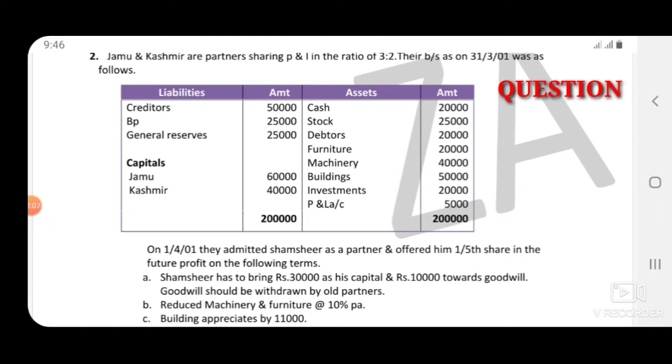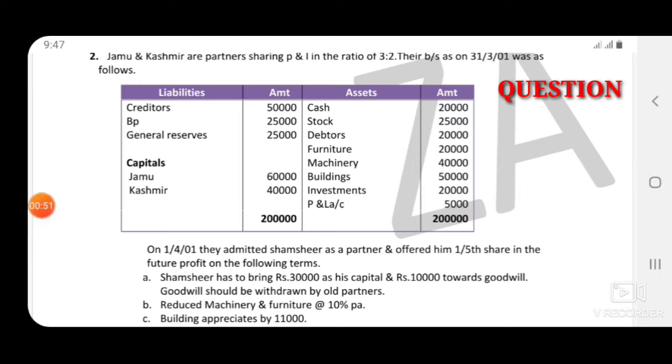So this is a 12 marks question for plus 2, admission of a partner. Before watching this video, to do the 12 marks question, that is revaluation account, partners capital account and new balance sheet, first you watch my separate videos I have uploaded on revaluation account, partners capital account and new balance sheet. After knowing those formats, we can work out this question.